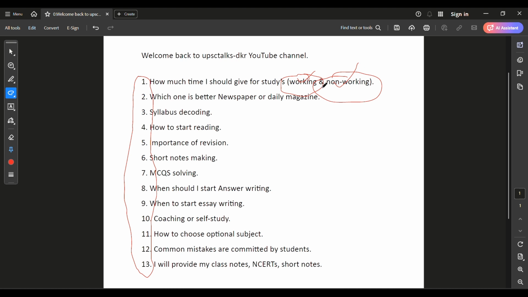And another question is which one is better, whether reading a newspaper is better or reading a daily magazine is better. Which one is better to succeed in UPSC? Okay, let's discuss that also.